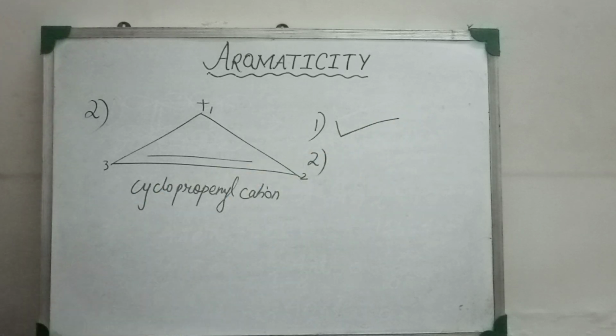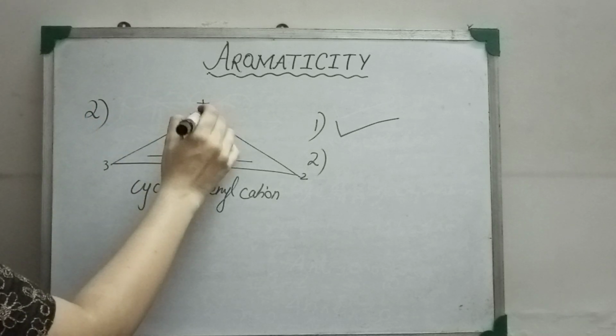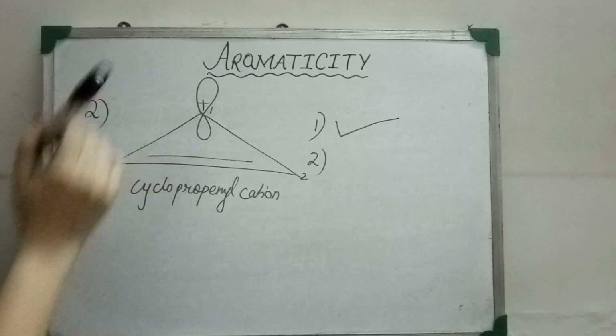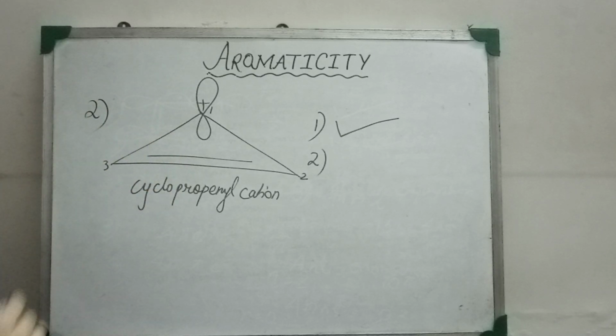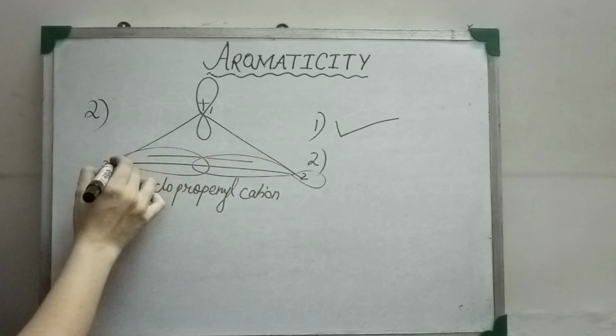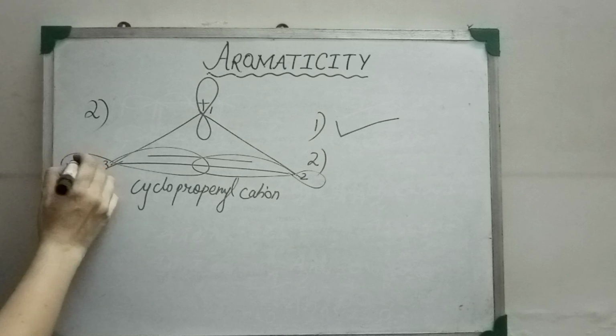The second criterion of complete conjugation needs to be checked. The molecule has a double bond and one of the carbon atoms is carrying a positive charge. So the molecule must be sp2 hybridized, and an unhybridized p orbital must be present on carbon number 1. Carbon numbers 2 and 3 must have a lateral overlap between two unhybridized p orbitals containing 1 electron each.